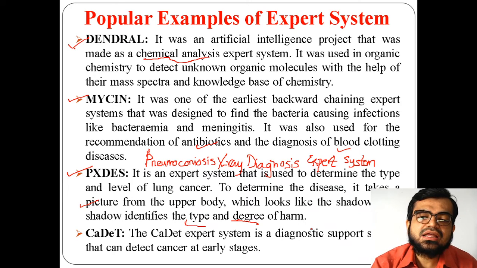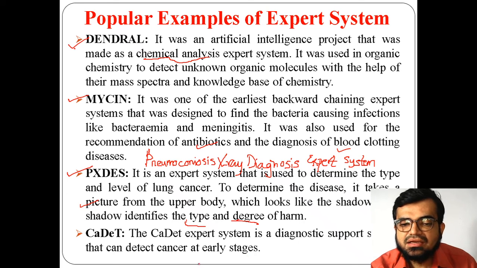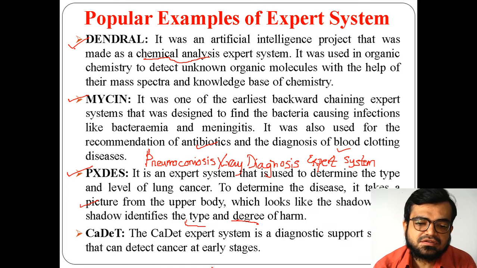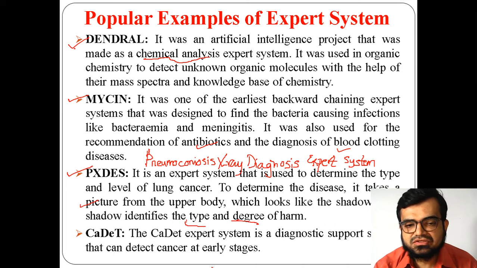So there is a patient, or you can say a junior doctor, and at the other end you may find an expert user, an expert doctor. That expert doctor gives the information to the knowledge base.